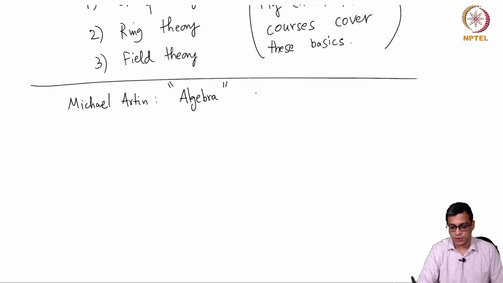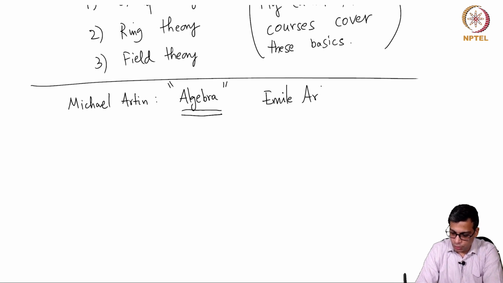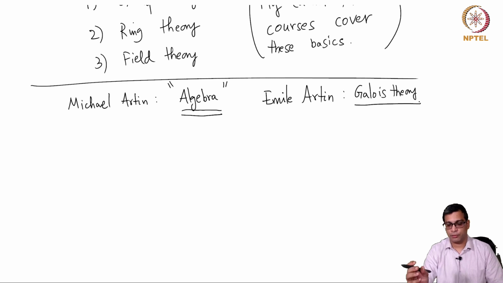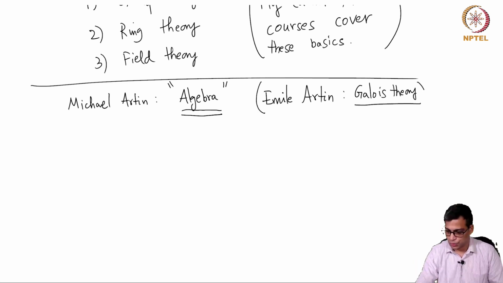Michael Artin's Algebra. It has a comprehensive introduction to basic algebra, including the prerequisites: group theory, ring theory, field theory, and so on. I will mainly use the chapters on Galois theory in his book. Also, Michael's father, Emil Artin, has wonderful notes on Galois theory, a wonderful little book which I will also occasionally use.